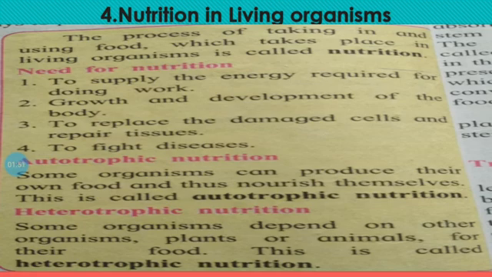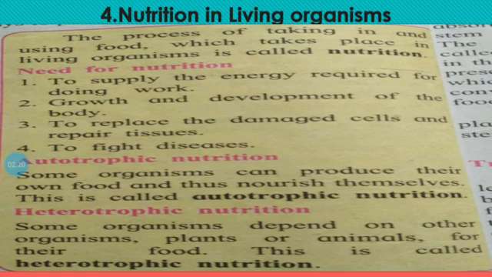Nutrition: some life processes go on continuously in living organisms.